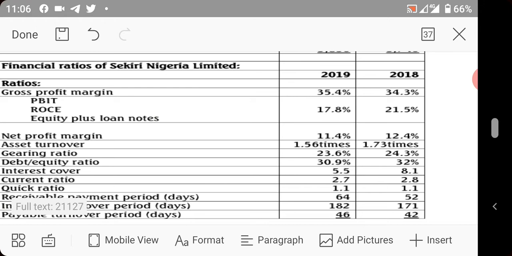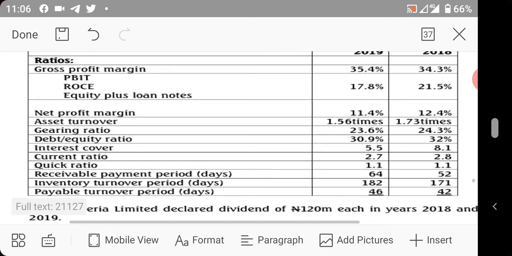So they don't need to go and call an analyst from outside to come and analyze the financial statement you prepared. So it is not only preparing the financial statement, but can you be able to analyze the financial statement and communicate what they mean and what they imply to your management for their proper understanding. That is that for that.